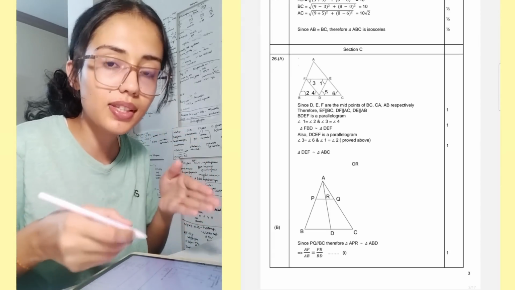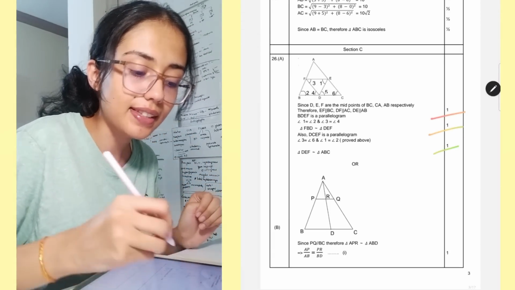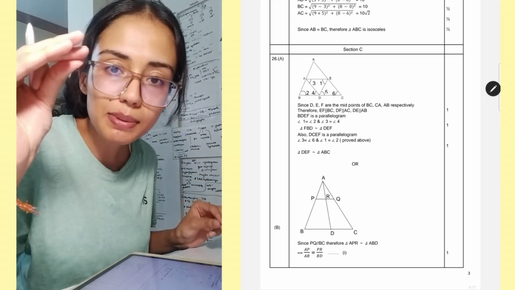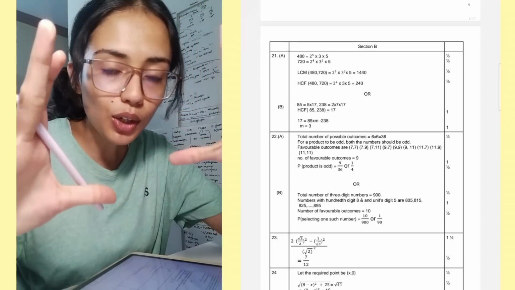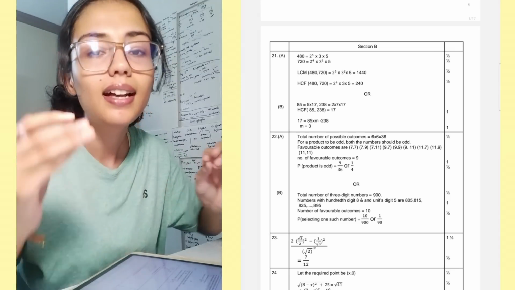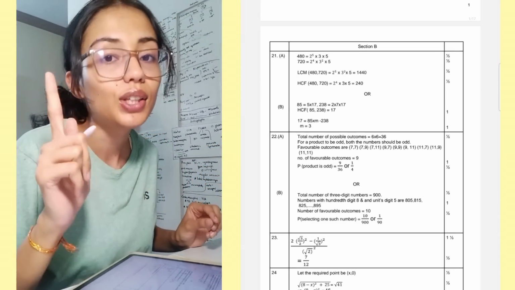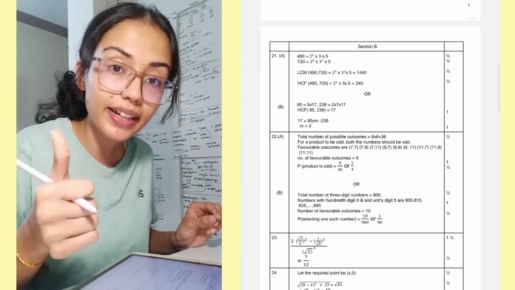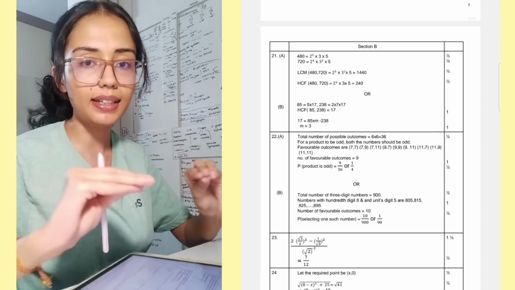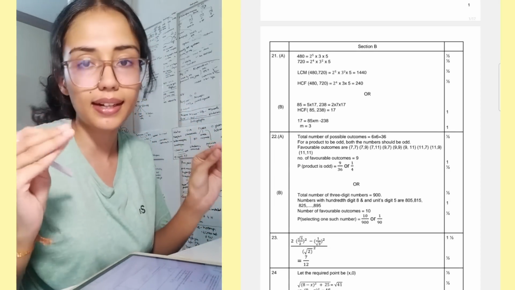Same for 3 markers. As you can see, 1 mark is awarded for each correct step. So 1 correct step will get you marks. It's okay even if you mess up in the end. If you do correct steps, you will get marks. So have that confidence that it's okay even if I mess up in the end, but if I've done a good approach, if my approach is right, even if the answer is wrong here and there, you will still get marks. Isn't that great? It's a big sigh of relief to all of you. You can now calmly keep studying and in the exam hall also calmly write the answer.